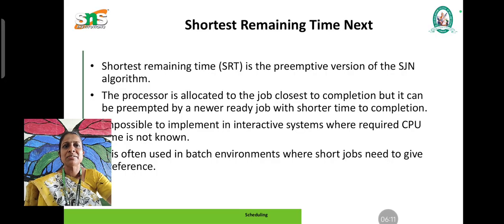It is a preemptive version of the SJN algorithm. Here every process is allocated the job that is closest to completion. It can also be preempted by a newly ready job with the next shortest time to complete. This is impossible to implement in interactive systems where the CPU execution time is not given. So this type of algorithm is used only in the batch environment, where shortest jobs are given more preference.